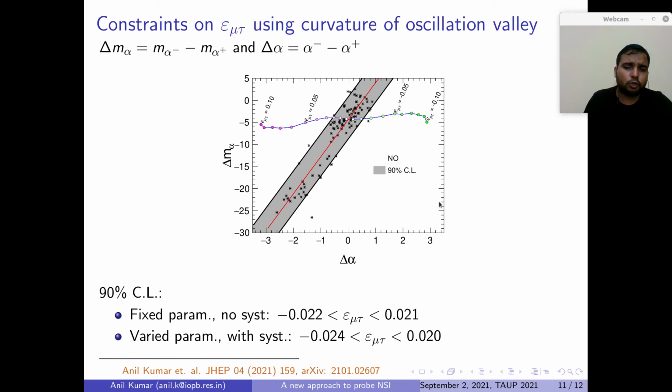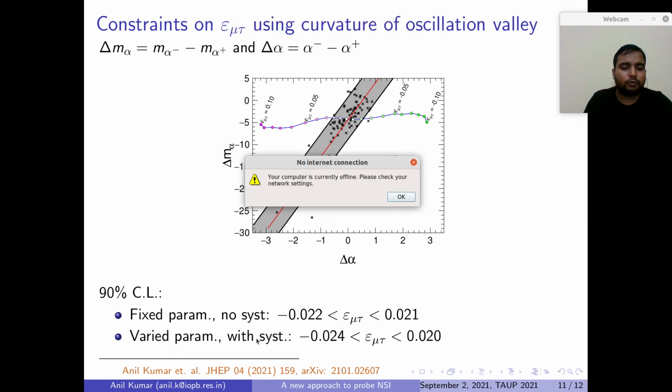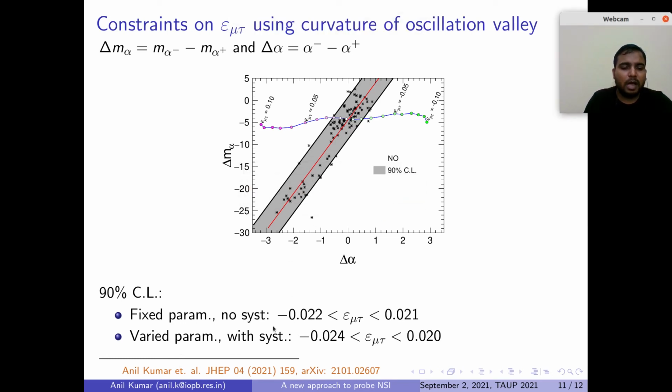In this plot we show only the fixed parameter, no systematic case, but a similar plot has been made to obtain the value for the varied parameter and with systematic case. So we observe about 2% bounds on epsilon mu tau.